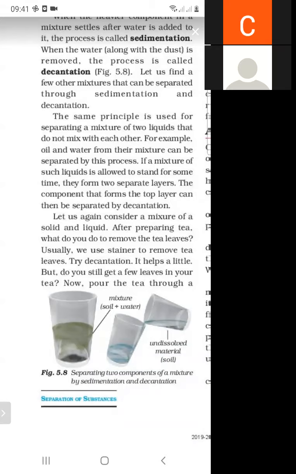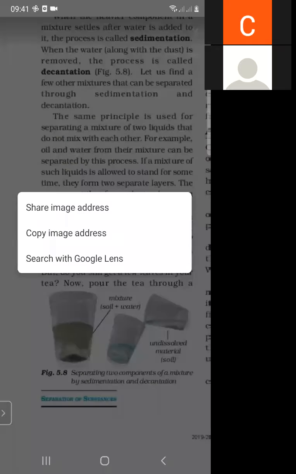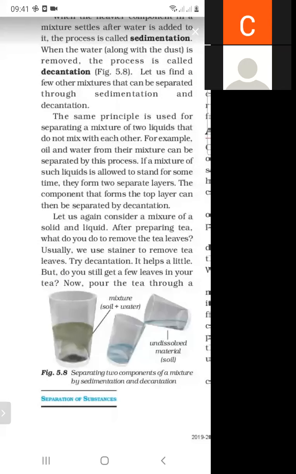Then how can we separate them? We can separate them with the help of a strainer. With the help of a strainer, we can remove the tea leaves.